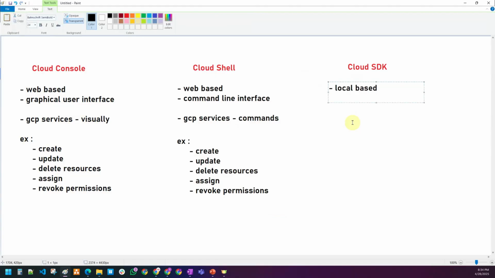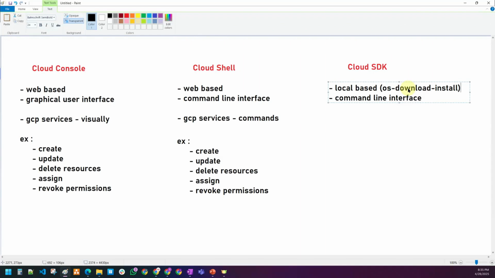That is nothing but a local based command line interface. It is also a command line interface only, but it is local based. According to your operating system, you have to download it and install it. So it is local based. That is nothing but what, sir?